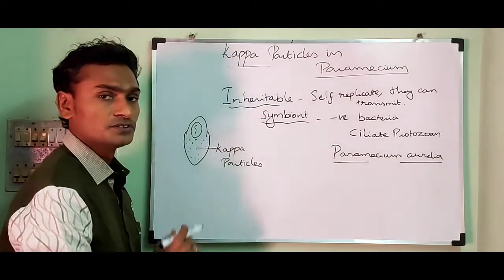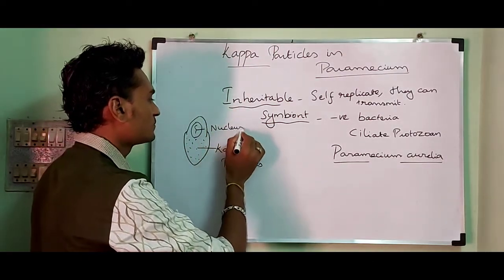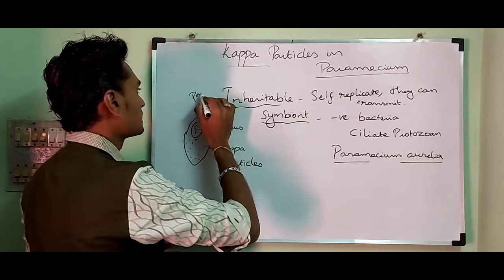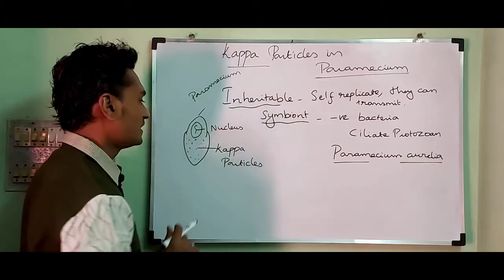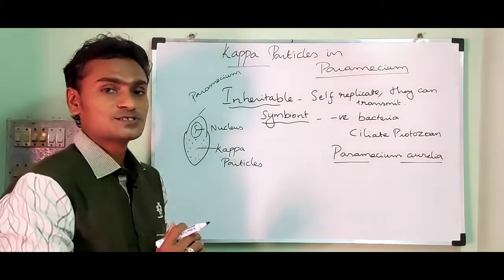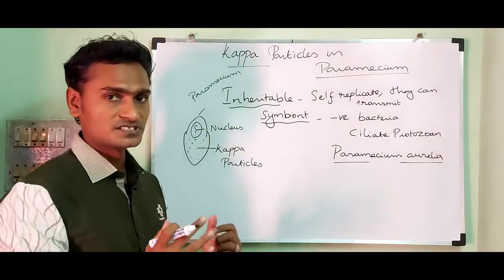The nucleus can control the character of Paramecium, and the Kappa particles can also control the character of Paramecium.